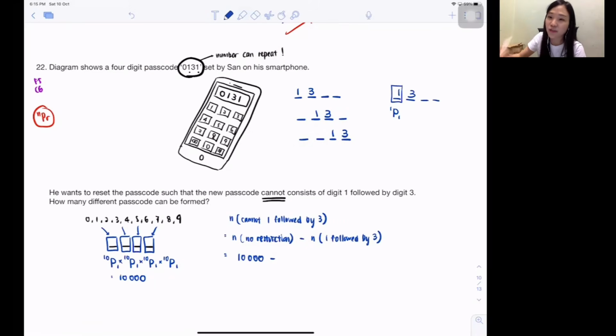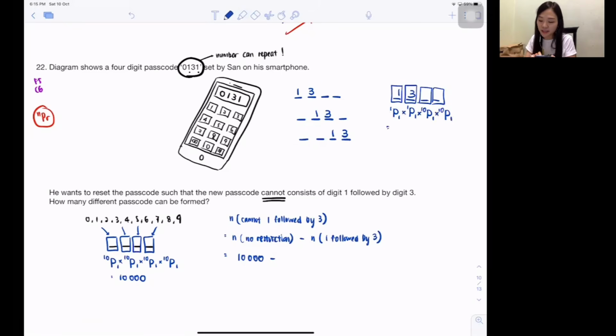Only 3 will go inside this seat, isn't it 1P1 also? Then for the other 2, again, another 10 numbers can fight for this one seat, and another 10 numbers will fight for this one seat also. So 10 times 10.